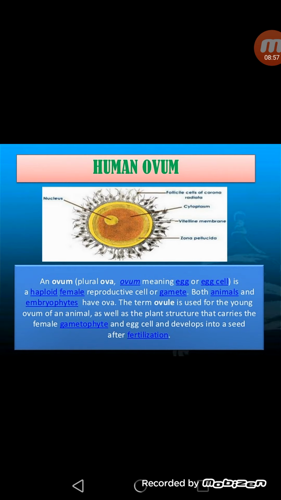As you know, in human beings 46 chromosomes are present, but sperms and eggs contain 23 chromosomes. So haploid means having half the number of chromosomes. This human ovum is also a single cell like the male gamete, and it is bigger in size as compared to the sperm.